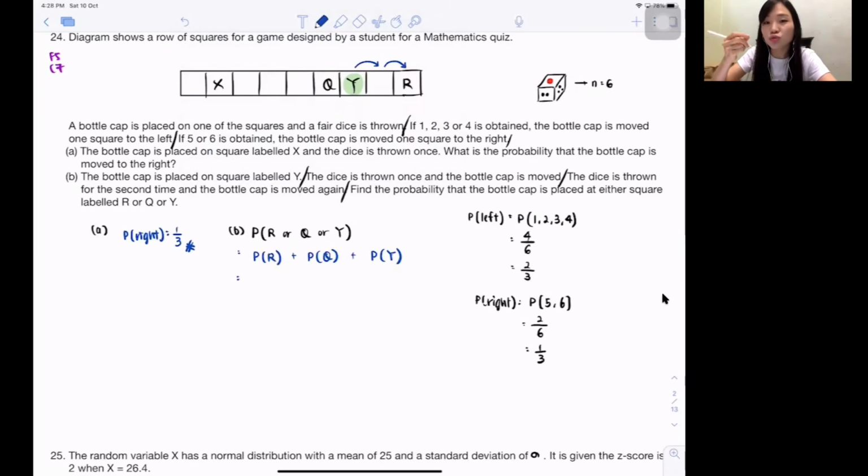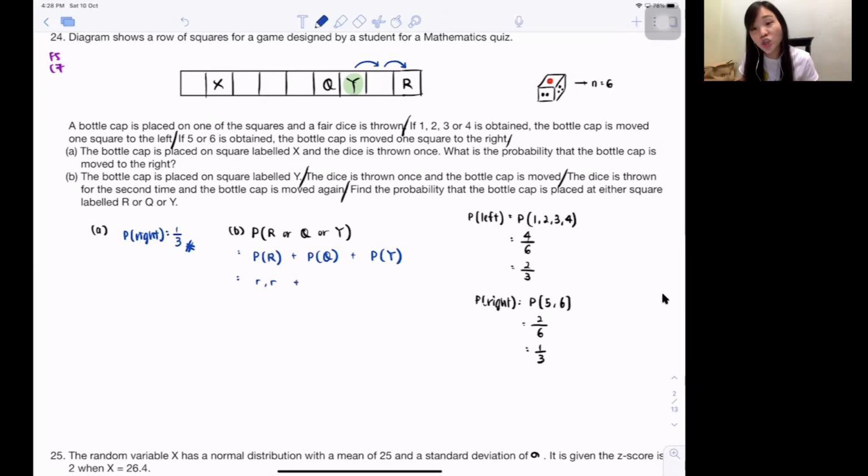So for you guys to stop at R, you guys must get right. Make sense? Is there any other combination? No, only right. Because just now we say we will throw the dice twice, right, my dear? So the first time you guys will get 5 or 6, also right. Then you get again 5 or 6, that also right. So isn't it right? All right, plus, yeah? So you see, always try to list out, okay, guys? You guys don't just assume. List out, it will make your life so much easier.